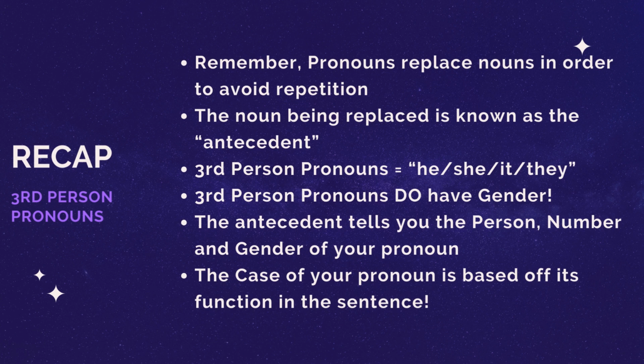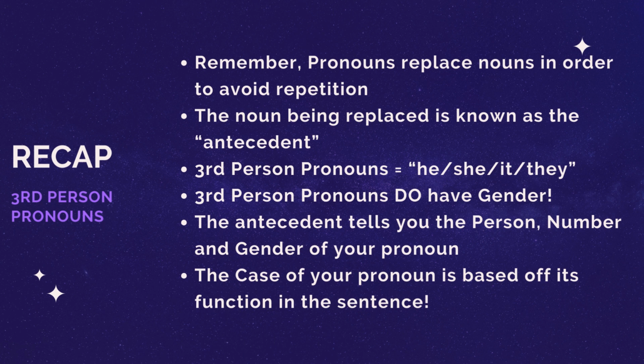So just to recap what we did in this video, you want to remember that pronouns replace nouns, right? We're trying to avoid that repetition. The noun being replaced is called the antecedent. And when we're dealing with third person pronouns, we're using in English the words he, she, it, or they. The way you can tell is from gender. Third person pronouns do have gender, okay? So there is a difference between he, she, and it, and even the different forms of they have gender, okay? That makes them stand out and different from first and second person pronouns, right?